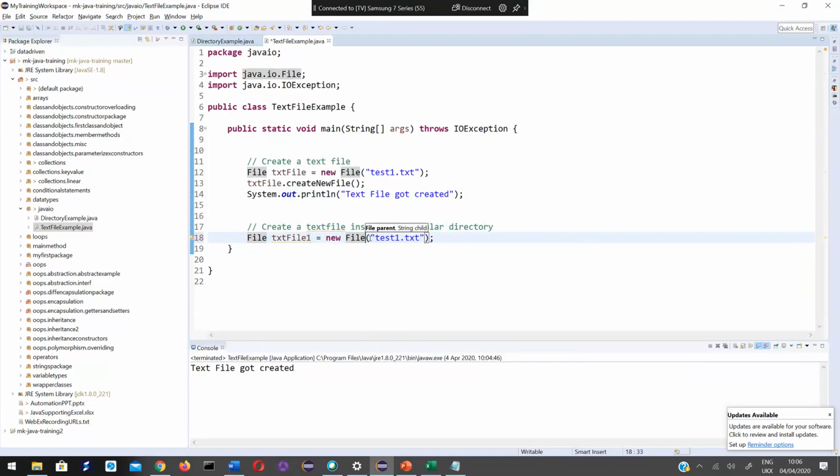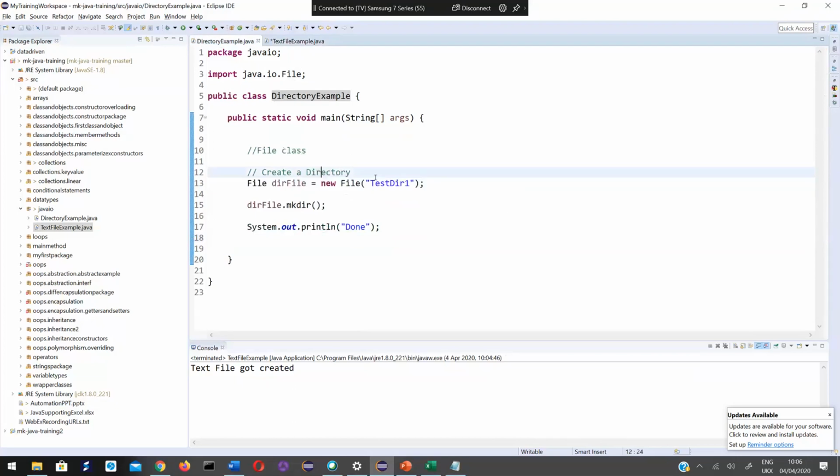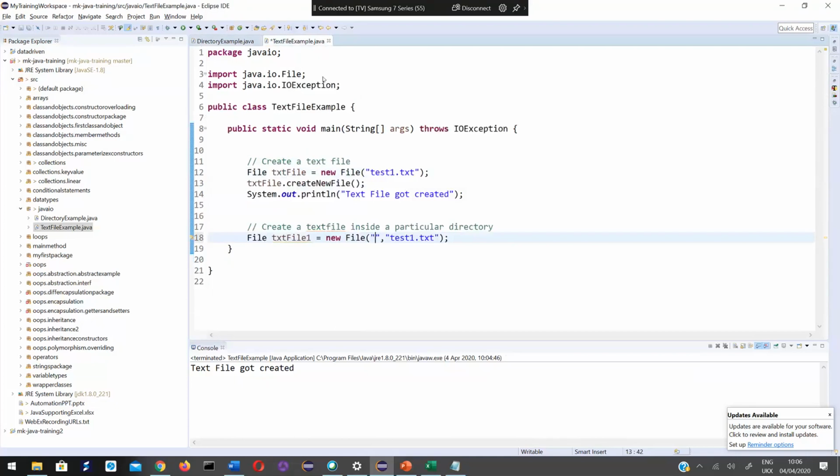For parent, I can give the directory where I want to create the file. I want to create it inside this one, test dir1. Let me rename it.